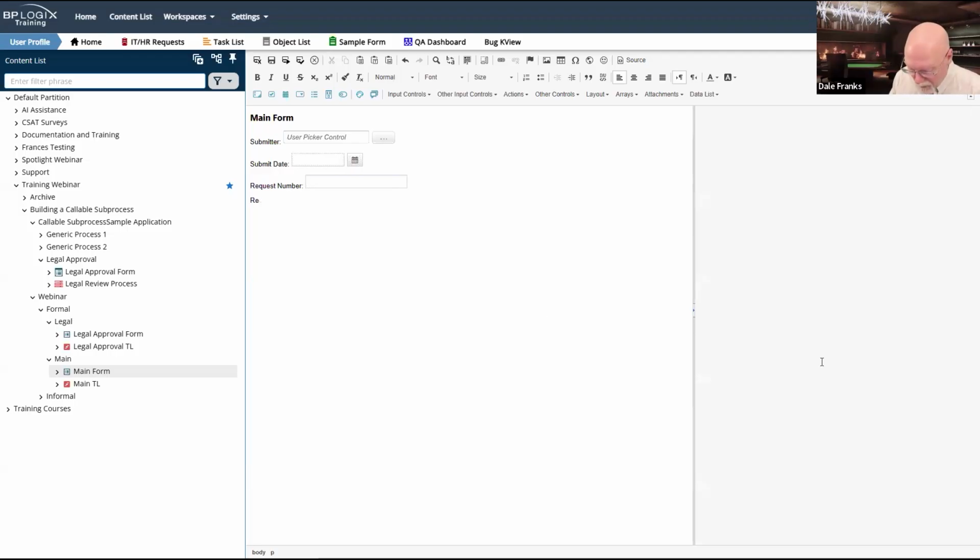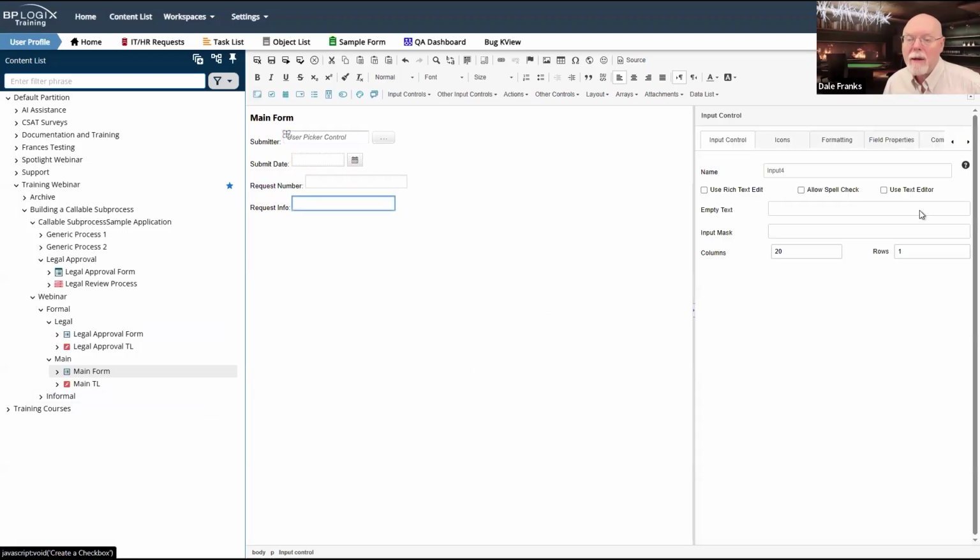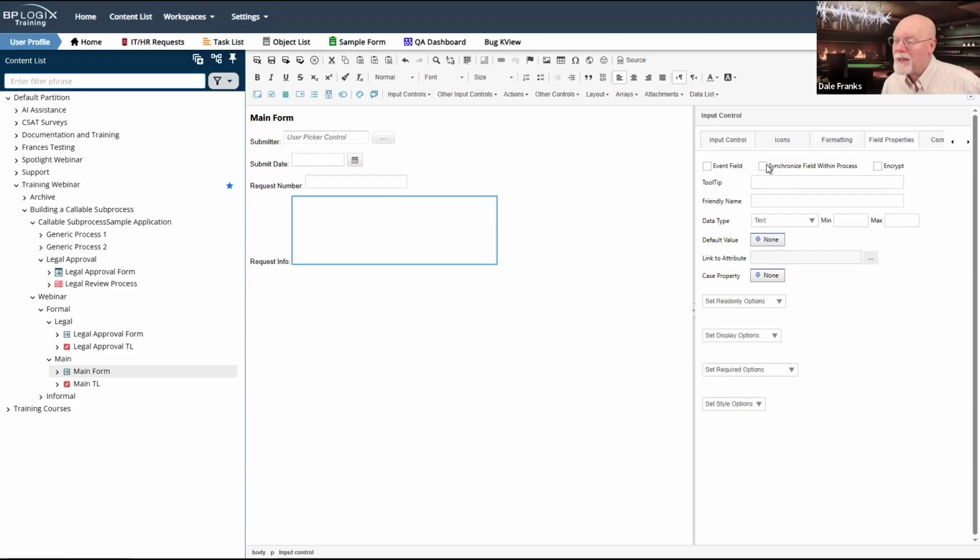So request info, which will be a text box called request info. And once again, let's just do 40 and 5. Go to our field properties, synchronize field within process. And you know what?